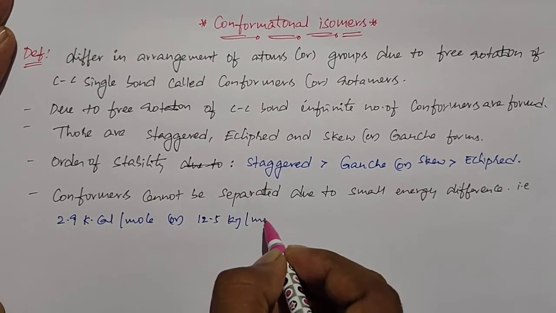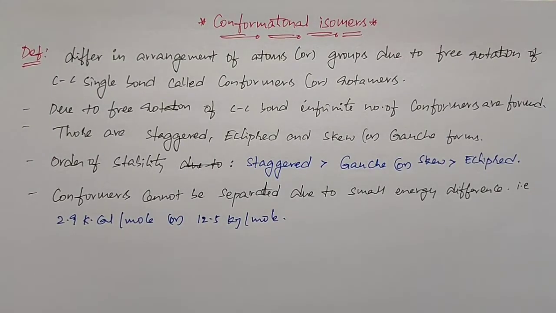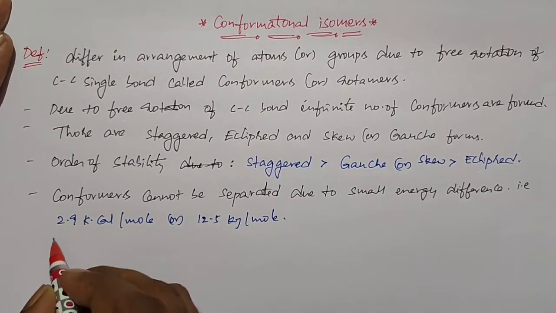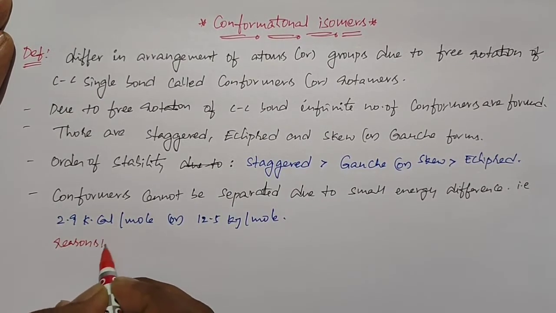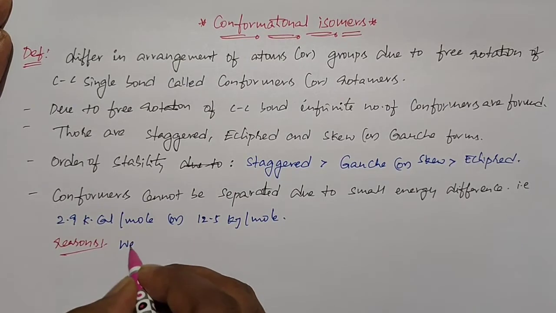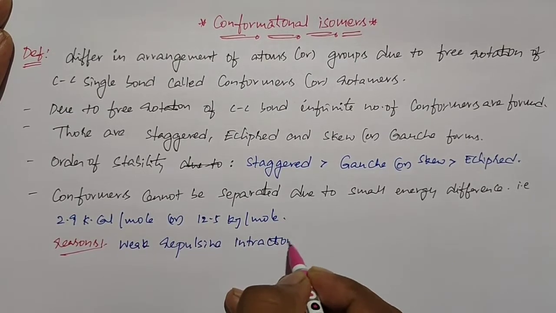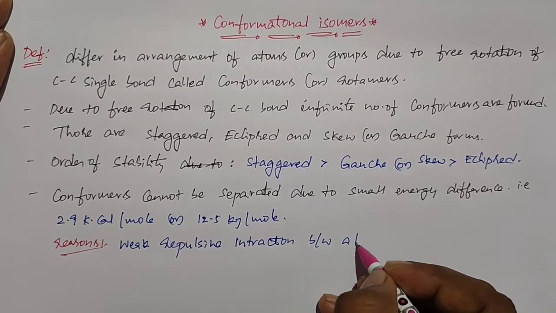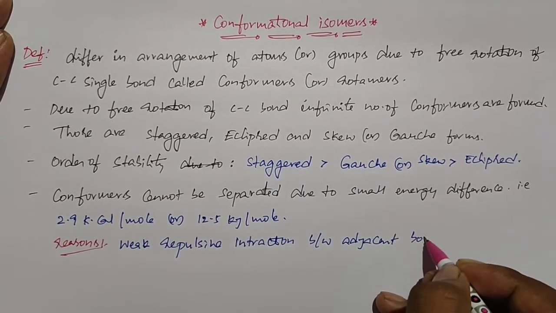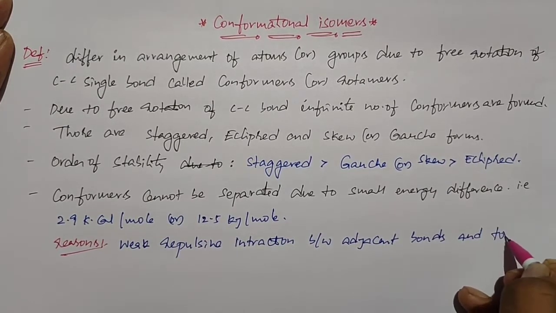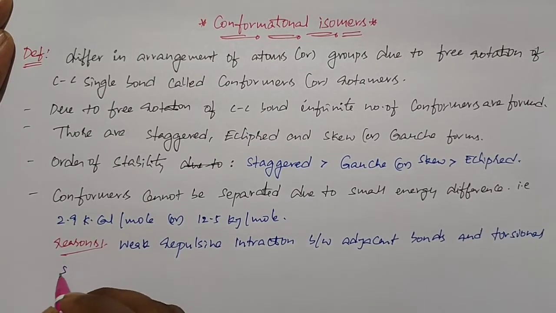And the reasons for the small energy difference between conformers are weak repulsive interactions between adjacent bonds and torsional strain.